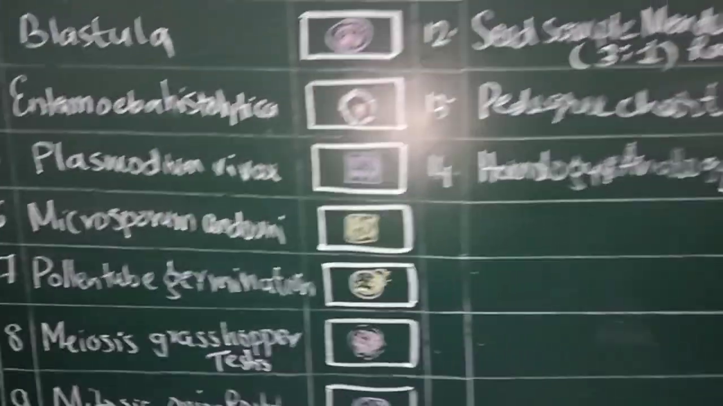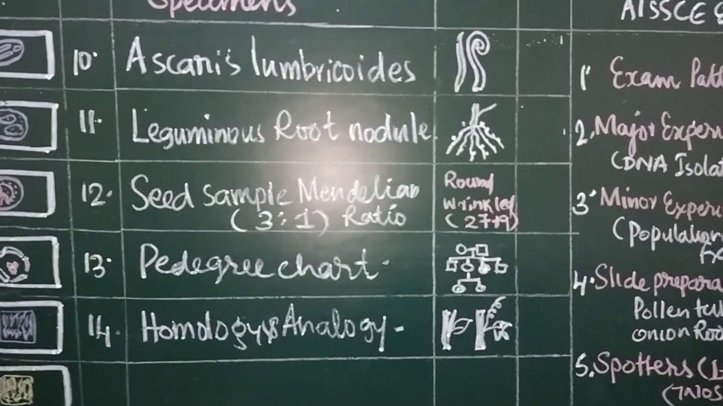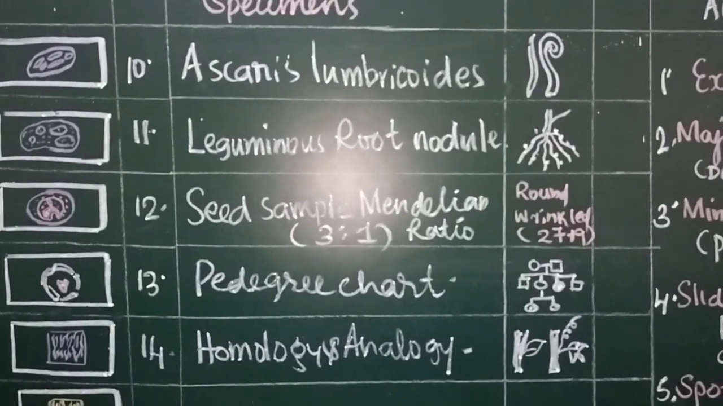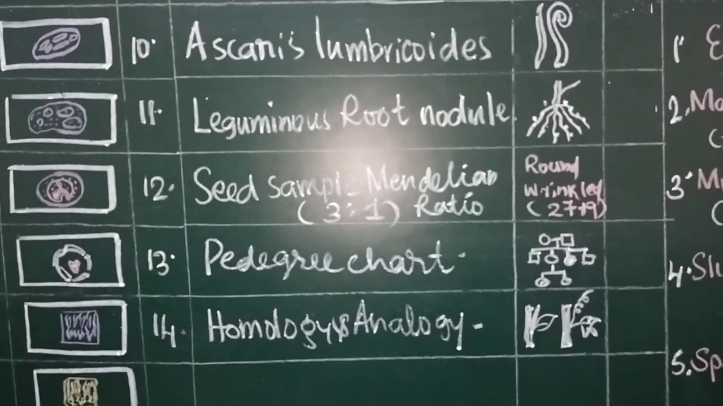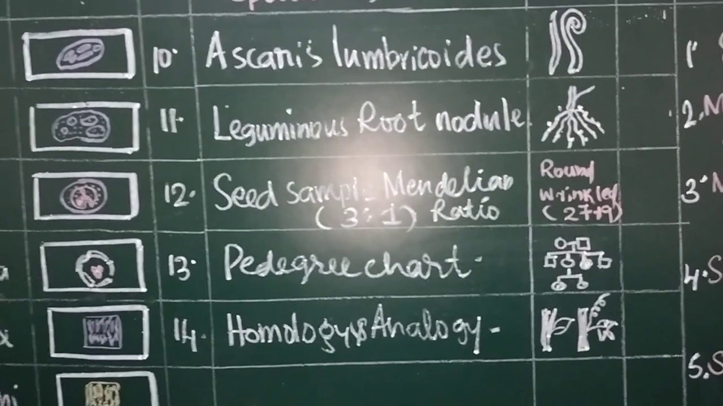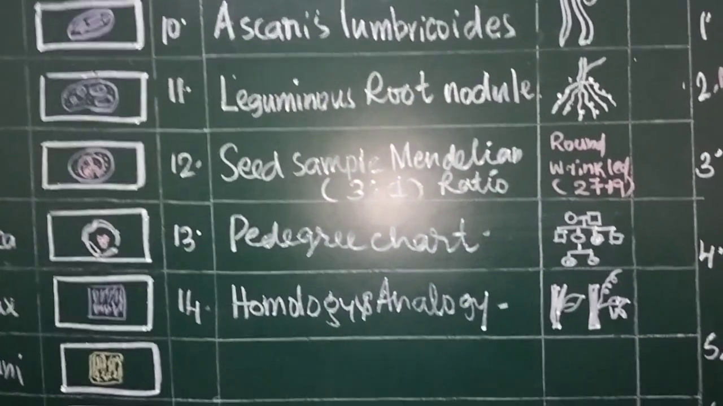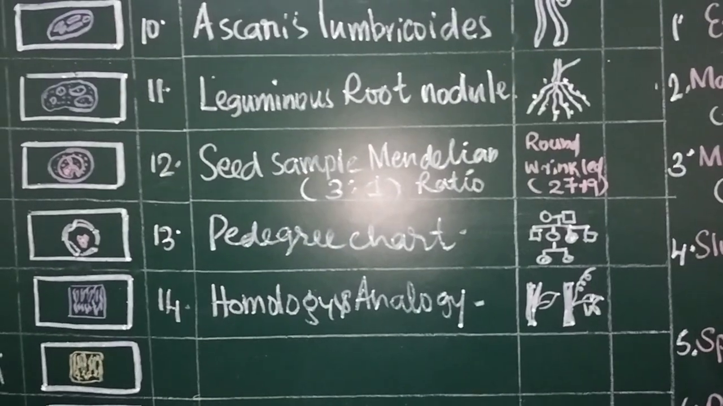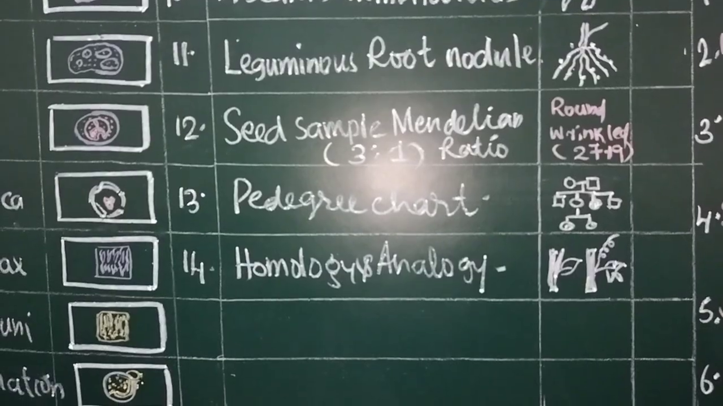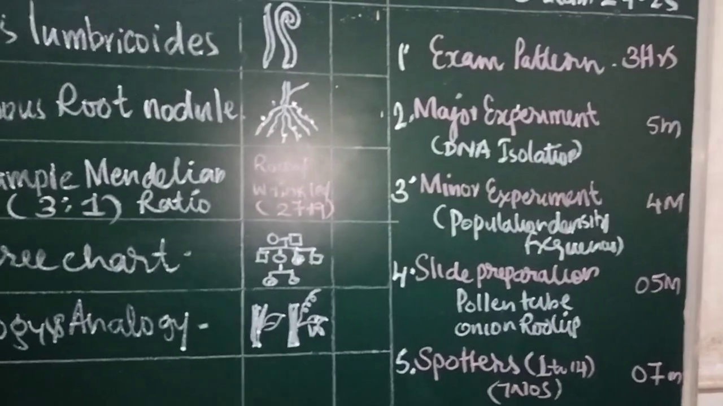with different stages, Ascaris lumbricoides causing ascariasis, leguminous root nodule and the Rhizobium bacteria for the symbiotic relationship, seed sample for Mendelian ratio counting and identifying the monohybrid phenotypic ratio. Similarly, pedigree chart for identifying sex-linked dominant or autosomal dominant or recessive traits with examples, and homologous and analogous organs. A brief of the exam pattern is given here.